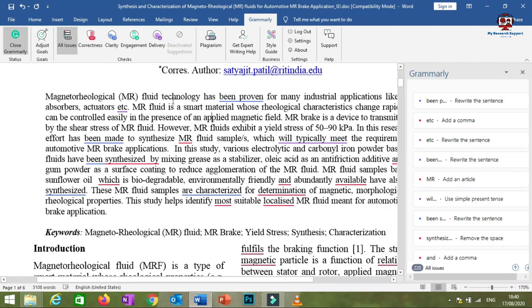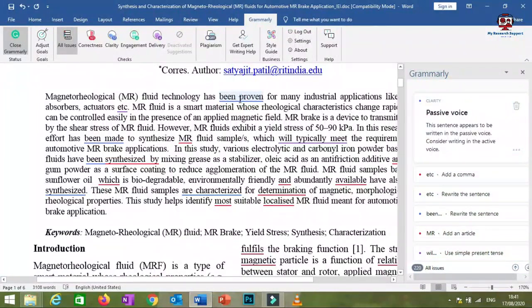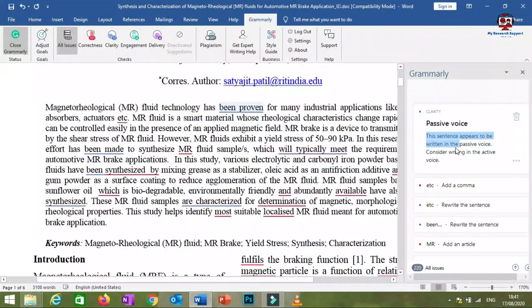For example, I have used "has been proven", so you just click here. I have used the passive voice, and Grammarly is suggesting: this sentence appears to be written in the passive voice, consider writing in the active voice.